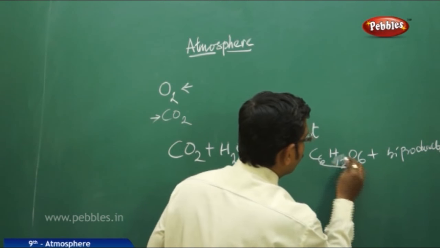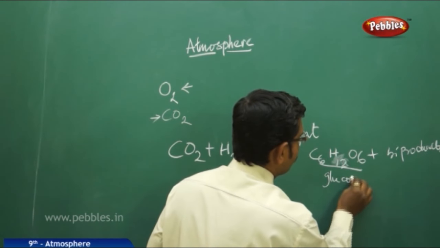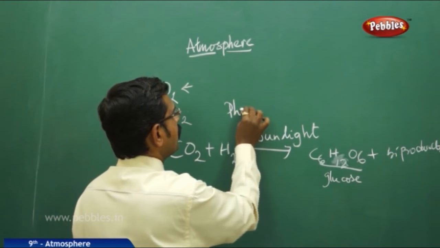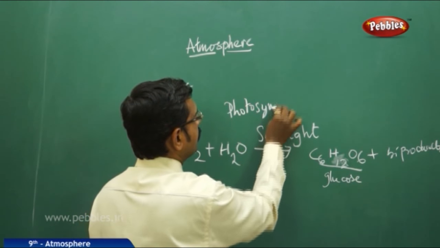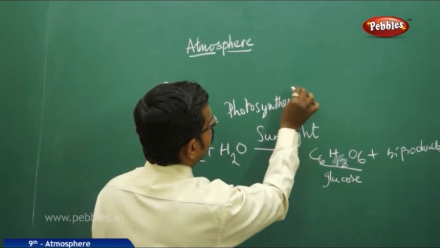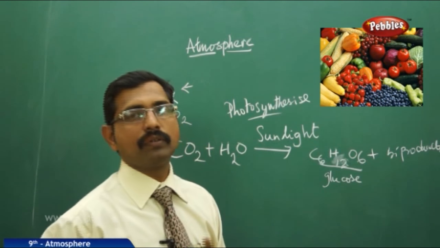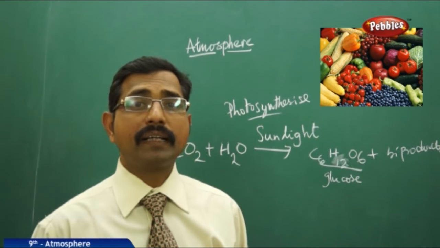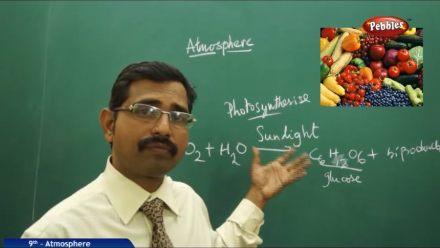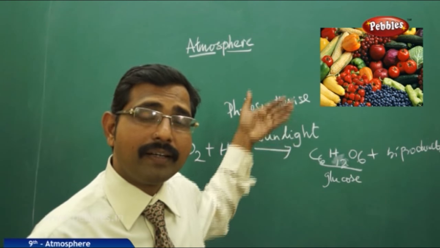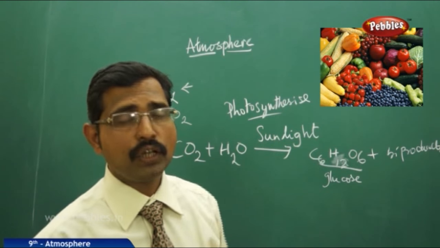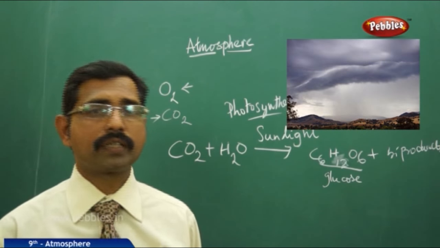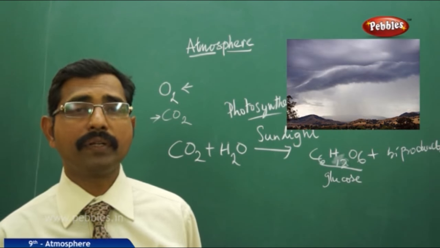That means this is nothing but photosynthesis, without which you can't get any food from the plants. So we get all these fruits, vegetables, and other grains from plants just because of carbon dioxide, water, and importantly sunlight. These atmospheric winds transport water from the oceans, as we have discussed, forming rains.